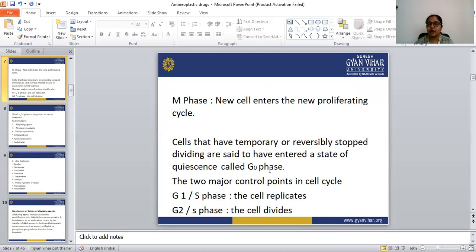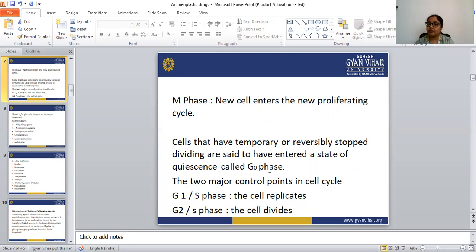In the G1 phase, the cells prepare for the synthesis of the DNA, and the S phase is the synthetic phase, where replication of the DNA happens. Then next is the G2 phase, in which DNA replication stops and cells prepare for the next phase, the M phase, which is the last phase.